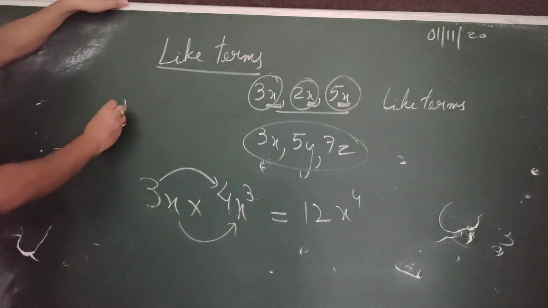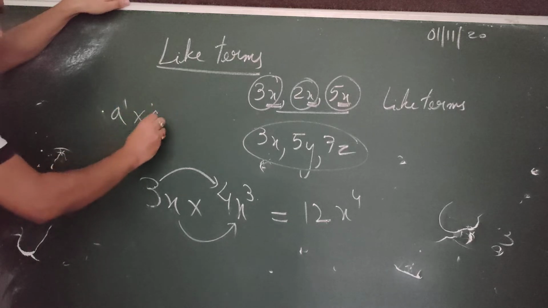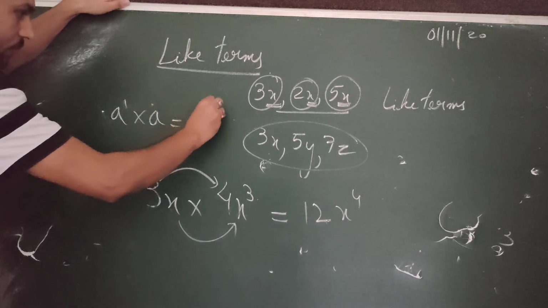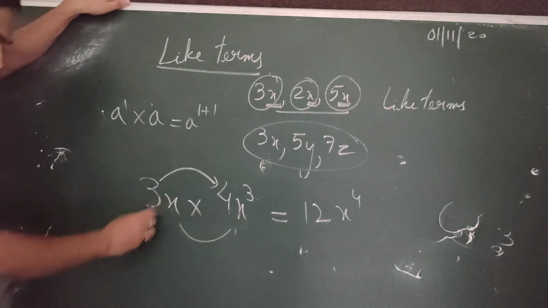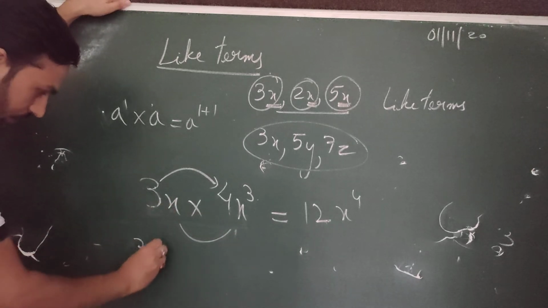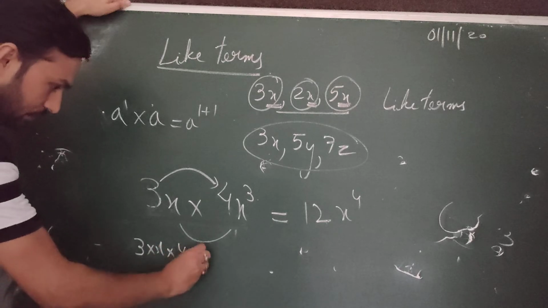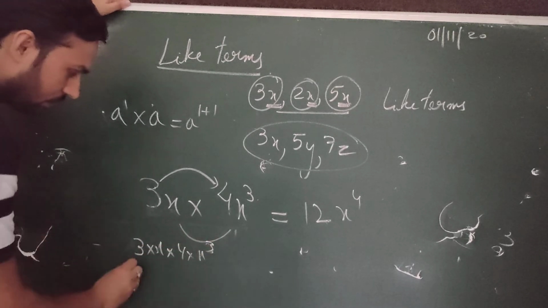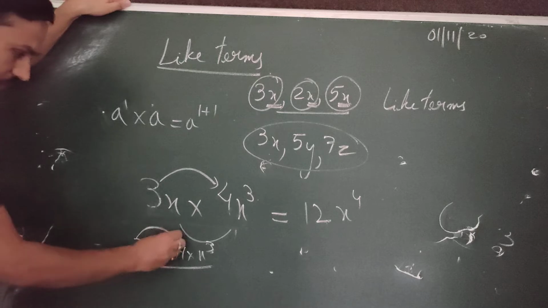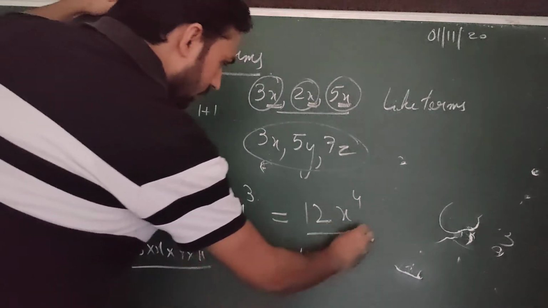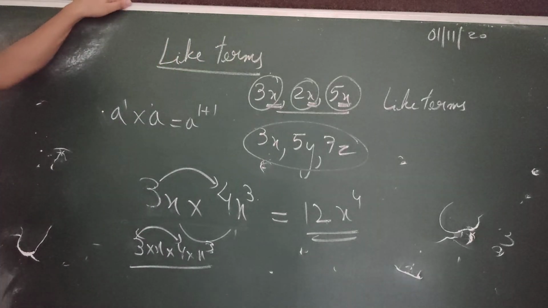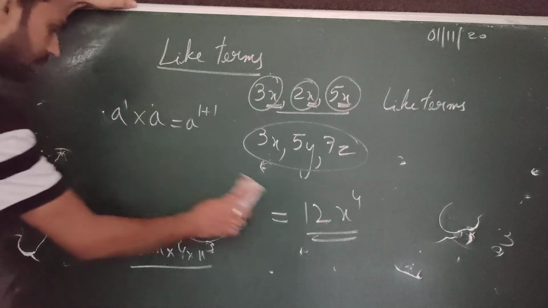How do we know this? From the power chapter. When the base is the same and multiplied, powers are added. Because all these four things are multiplied actually. 3x into 4x cube means 3 into x into 4 into x cube. Everything is multiplied. But what I'm doing is just multiplying the number with number and then the variable with variable. Then I got the final answer like this. So I hope this one was clear.